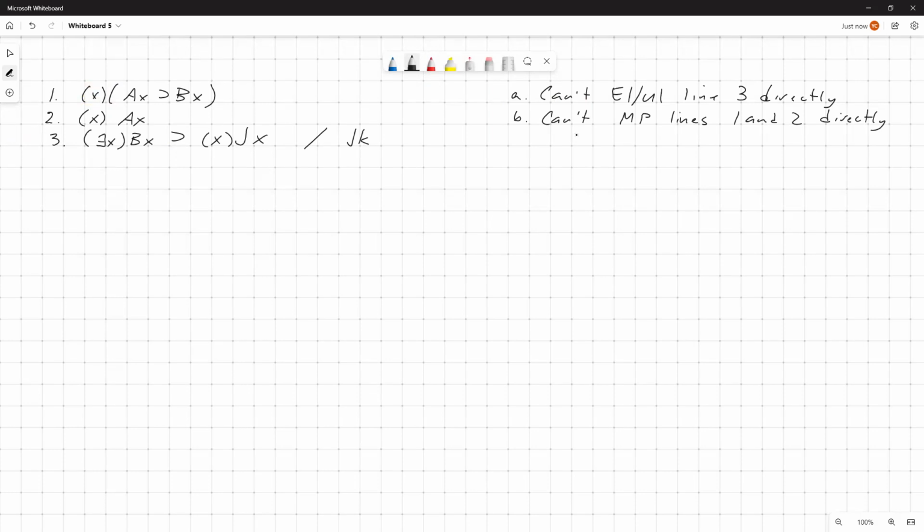But of course, we can UI lines 1 and 2, then use modus ponens.